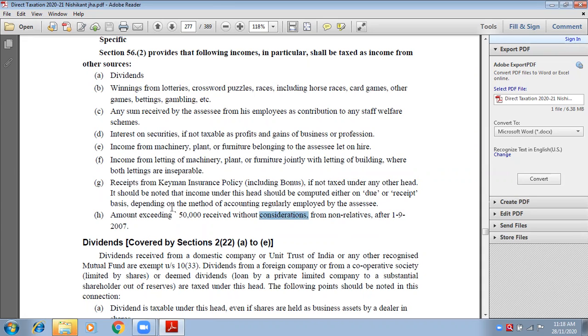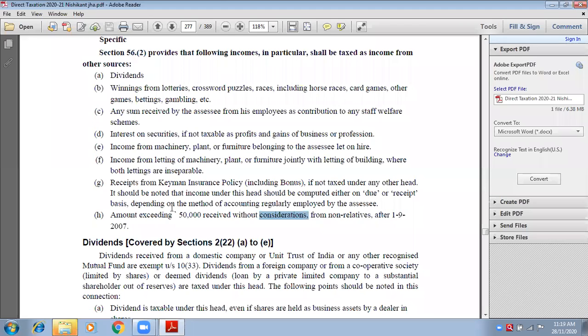If my father is giving a gift of rupees 1 lakh, let it be for 1 lakh, let it be for 2 crores, it will be exempted. Why? Because father is my relative. So any amount of gift that is received from the relatives will be fully exempted. Take a note of this point. It can be asked in MCQs.